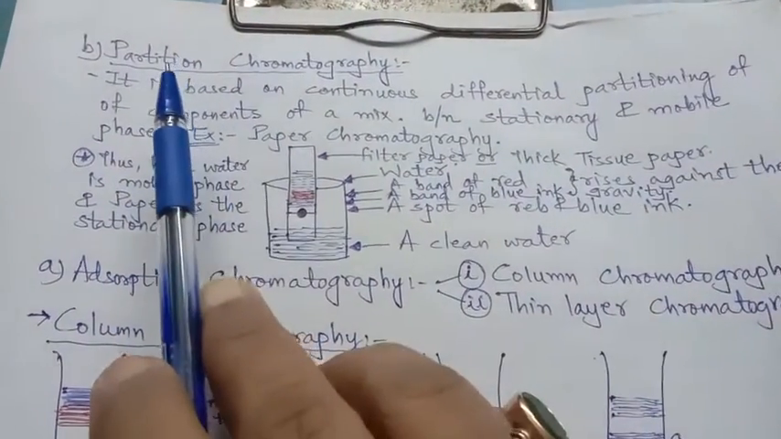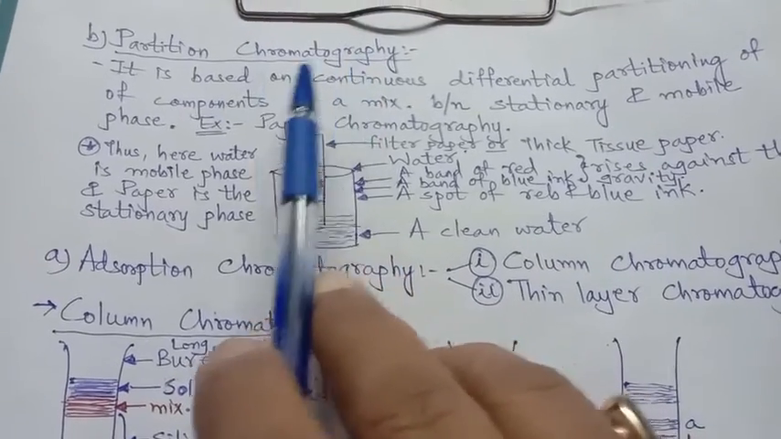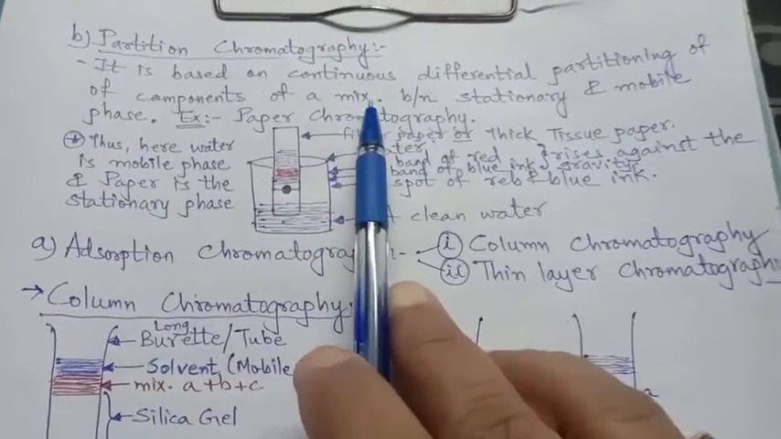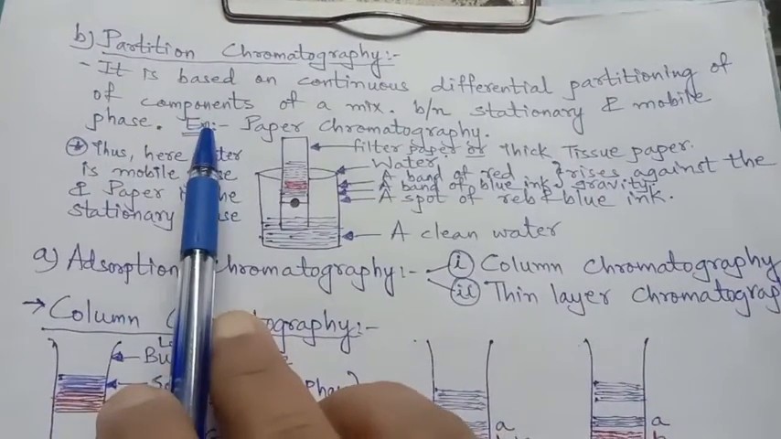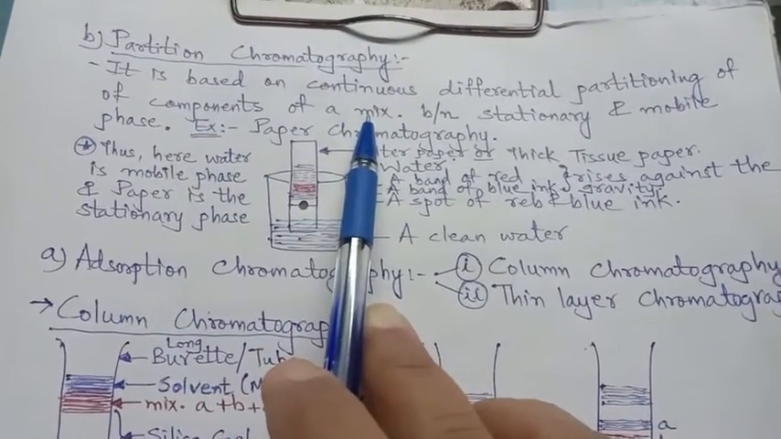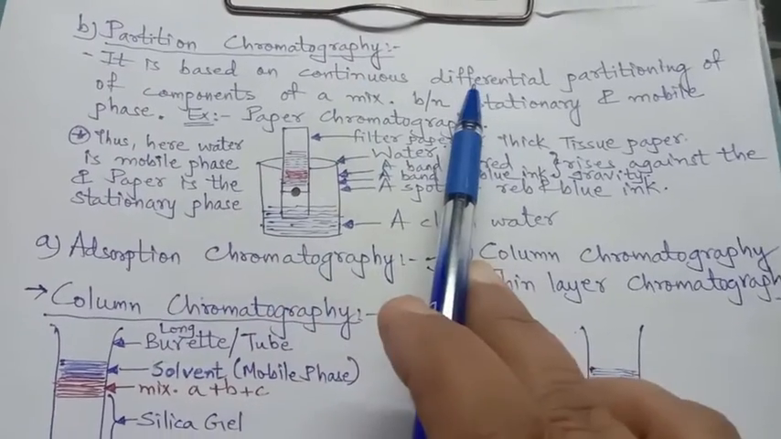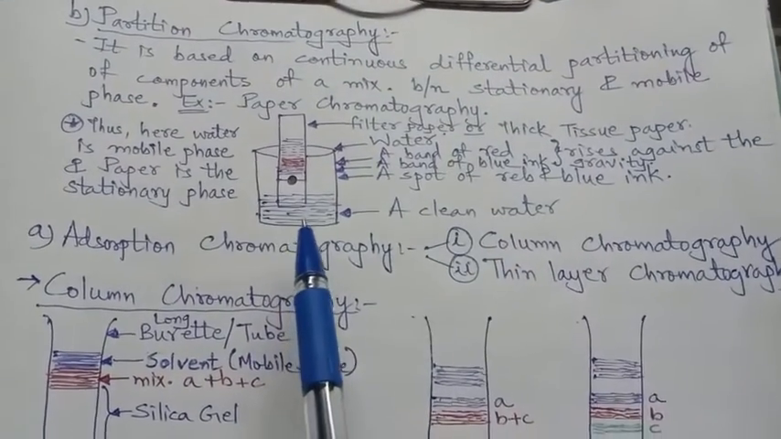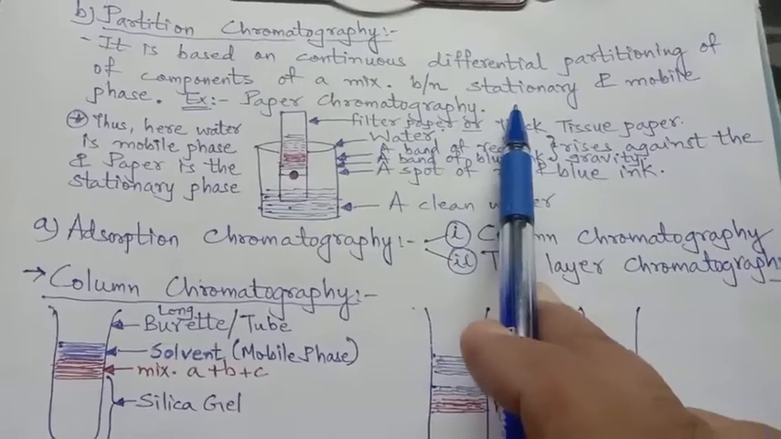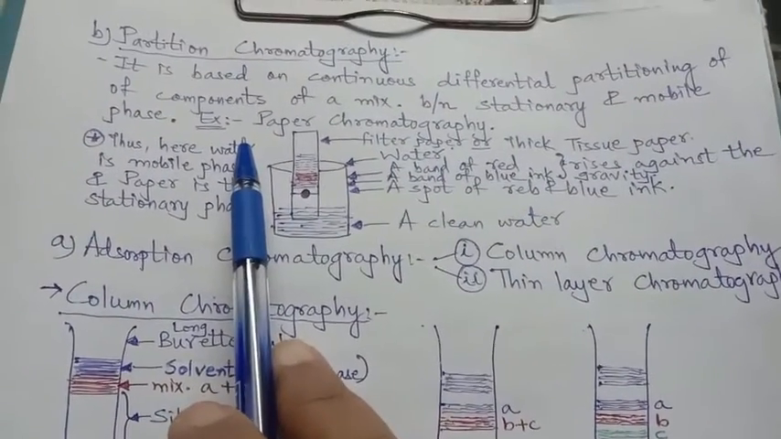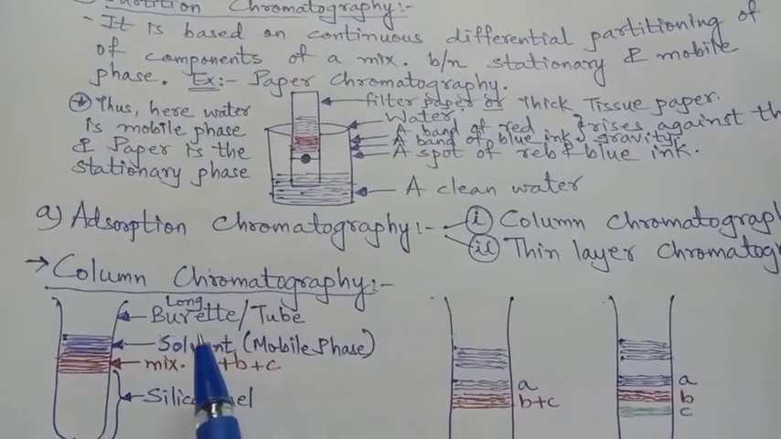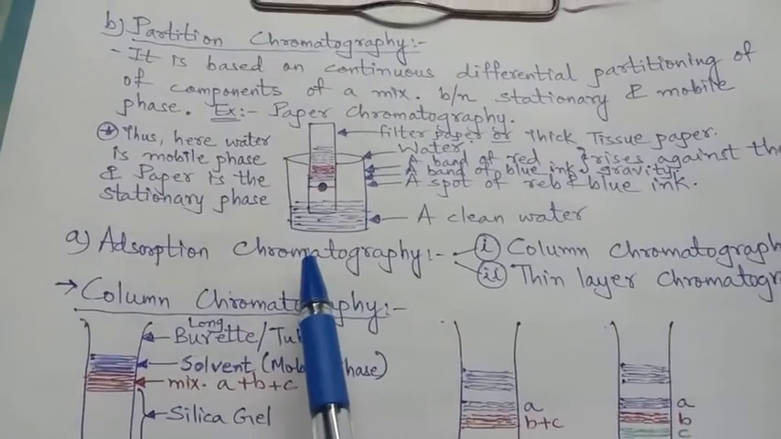The next is partition chromatography. It is based on continuous differential partitioning of components of a mixture, continuous differential partitioning between stationary and mobile phase. And here the example is paper chromatography. So what happens in paper chromatography?